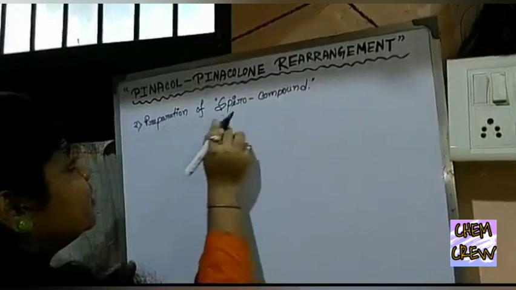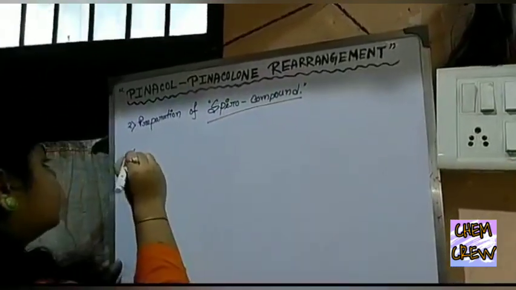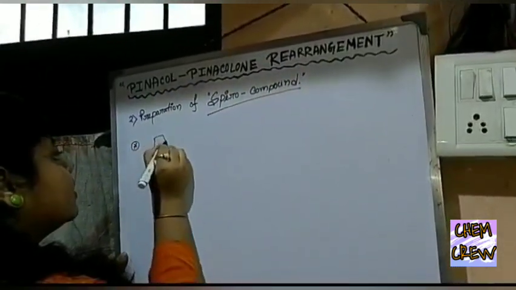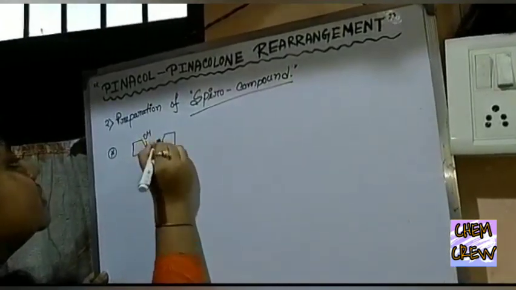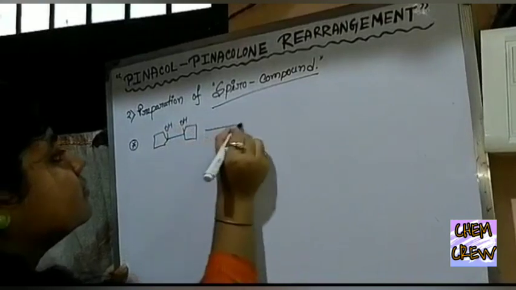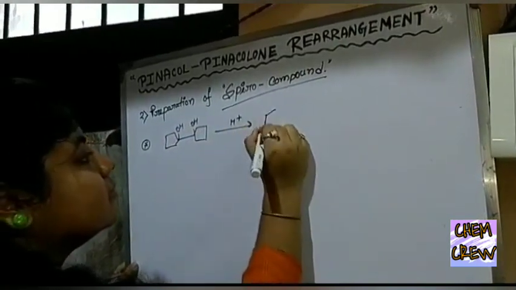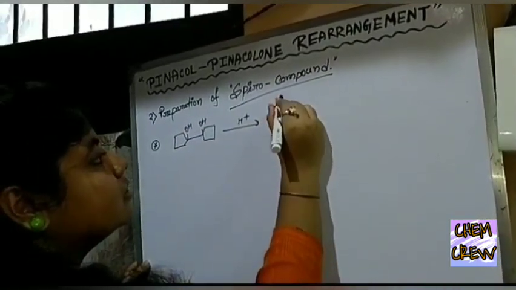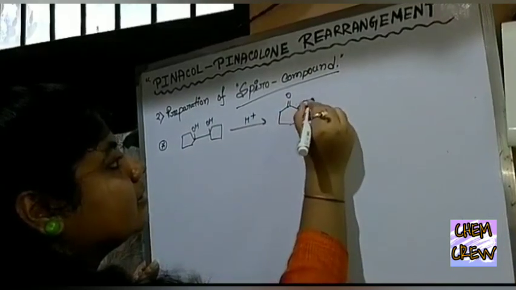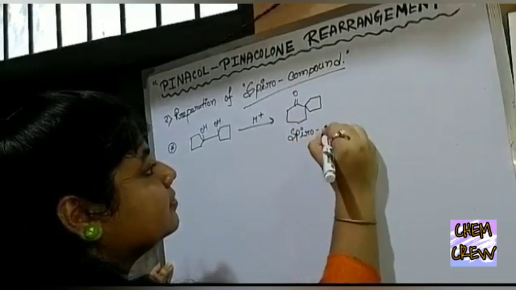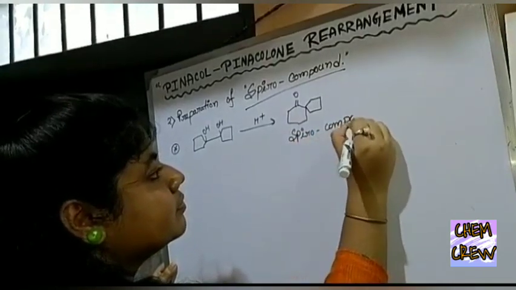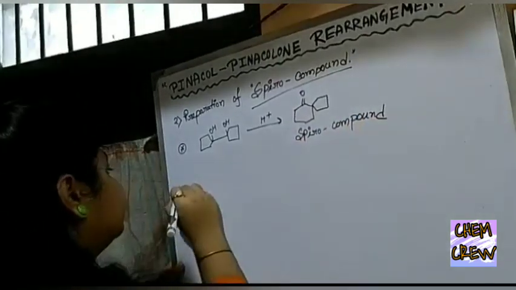Second point is preparation of spiro compound. It is a very important reaction to form the spiro compound. This is the spiro compound. And here the mechanism.